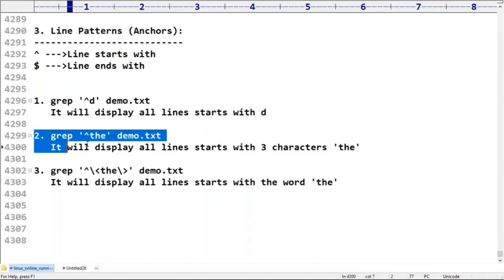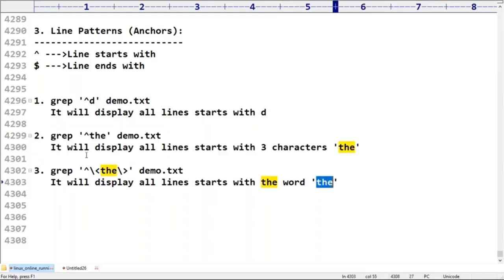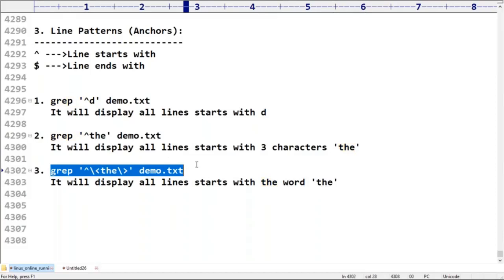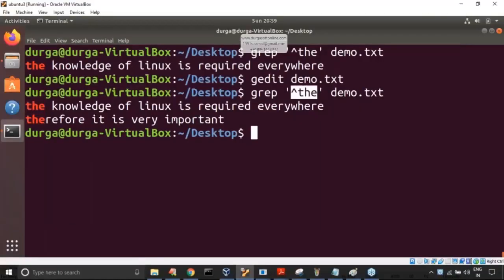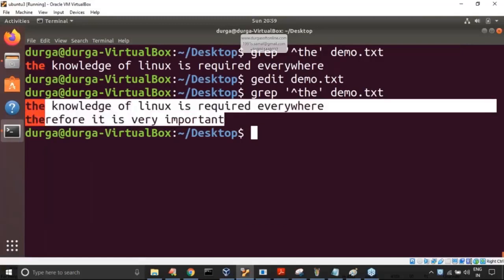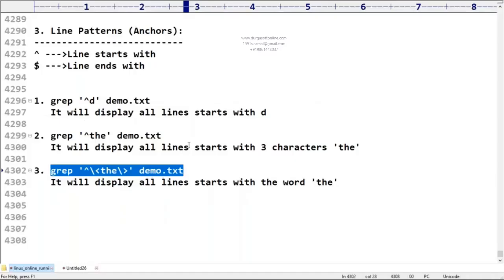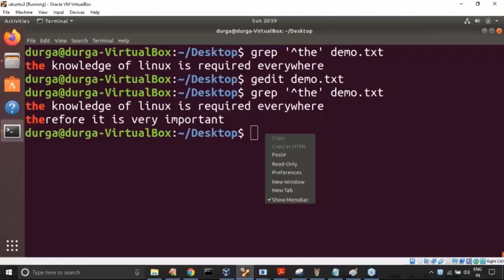In the previous case, all lines starting with the three characters THE were matched, and it need not be an independent word, but in this case it compulsorily should be. Remember that. Now have a look: when I specified earlier, two matches were there, but if I use this command, how many matches will there be?